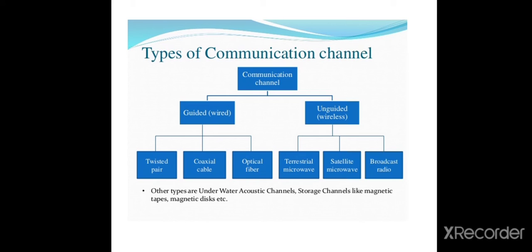Wired channel types are twisted pair, coaxial cable, and optical cable. Wireless communication channels are terrestrial microwave, satellite microwave and broadcast radio.